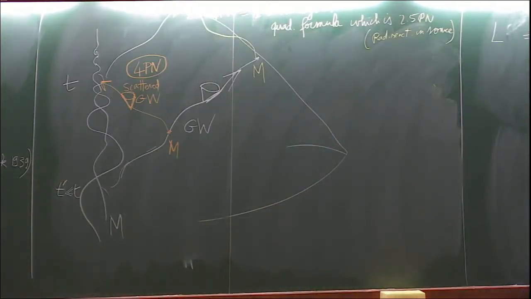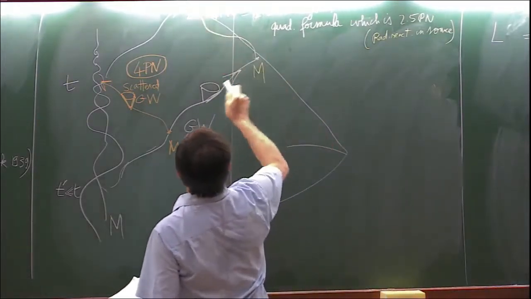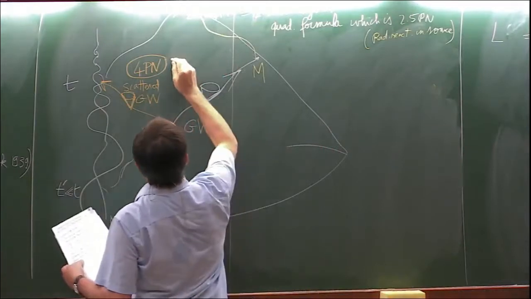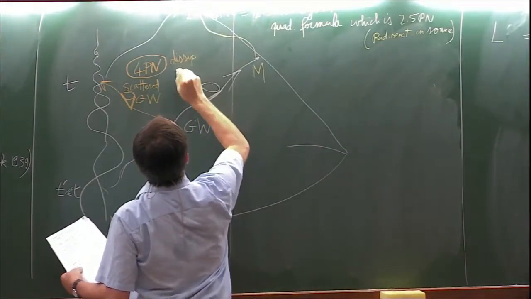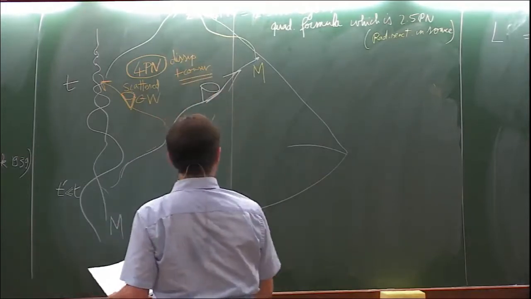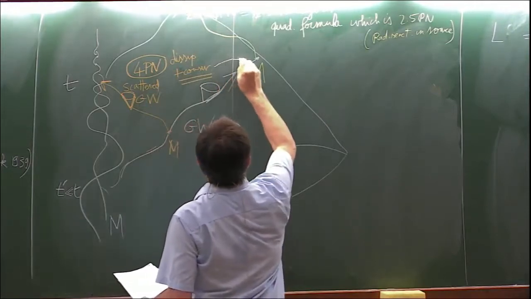And by tail term in the Lagrangian, I mean a particular conservative term associated with tails. I have written here dissipative effect linked to radiation reaction, but actually there is a conservative part. So this is essentially dissipative, but there is also a conservative part which has to be added to the Fokker-Lagrangian at the 4PN order.